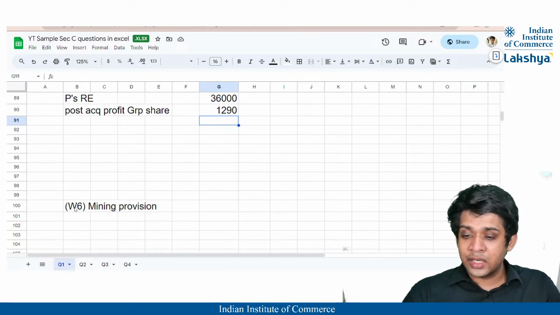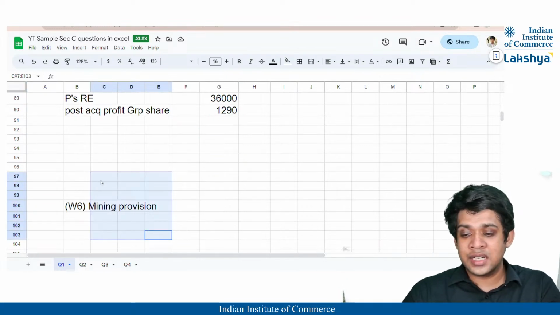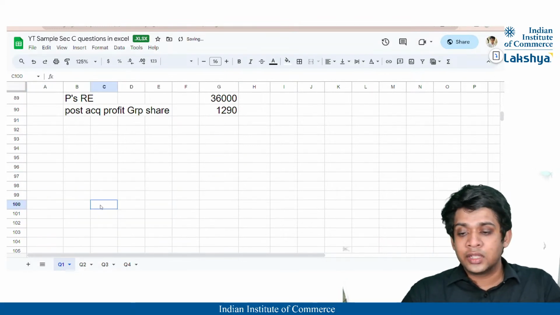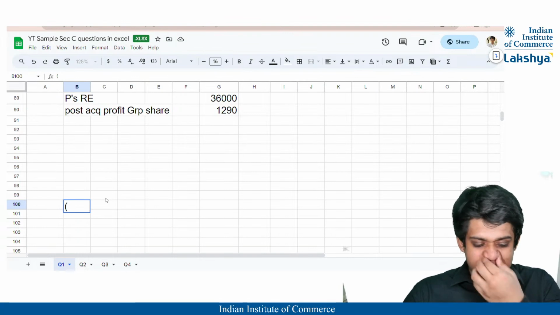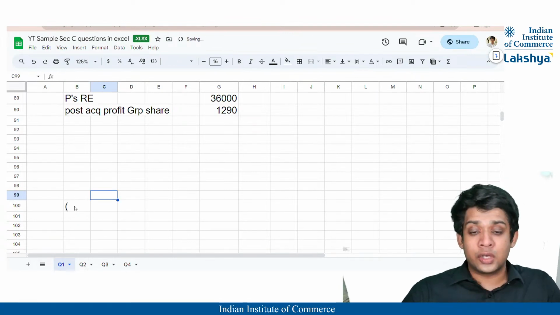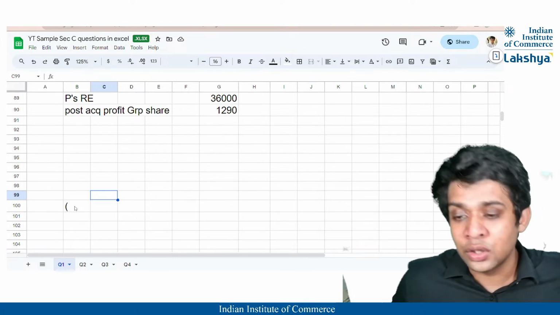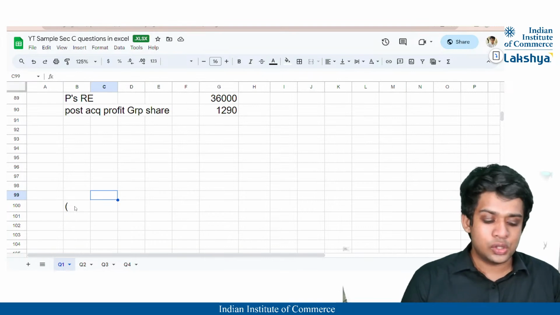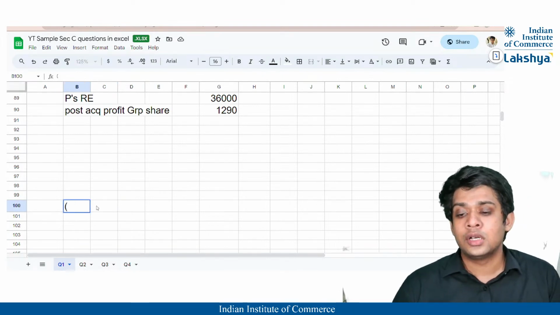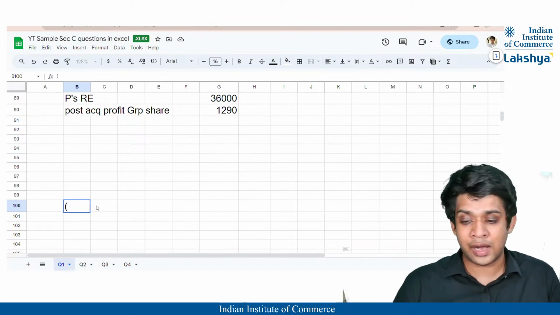Now we have to look at something else. So, okay, I had made this, but this is not required, so I'll just delete this part. Now, we have not looked at other adjustments. I am not making those adjustments yet because obviously your share of profit in associate is also going to be affecting your working note 5, that is retained earnings. Correct, guys? So we are supposed to also calculate that and then add it to the retained earnings, which is the reason I am not closing it right now.